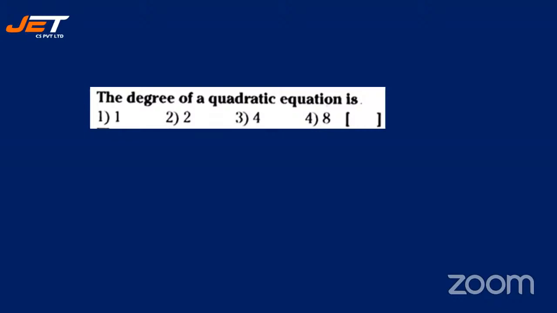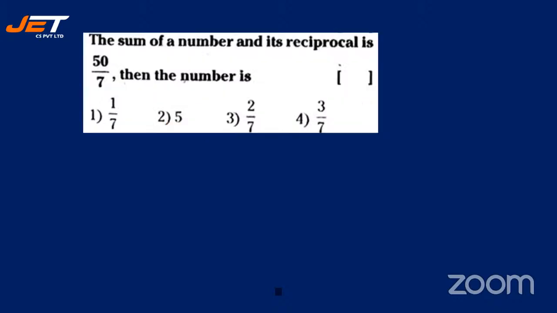The degree of a quadratic equation is dash. A very simple question, does not require any calculation at all. Let's see how many are giving me the answers. Swift enough, Riya Naik, Agnivesh, Akhilesh, Gautam, Santosh, Gayatri, check your answer. Okay, many have given me option 2, which is the correct answer. The degree of a quadratic equation is 2. Perfect.